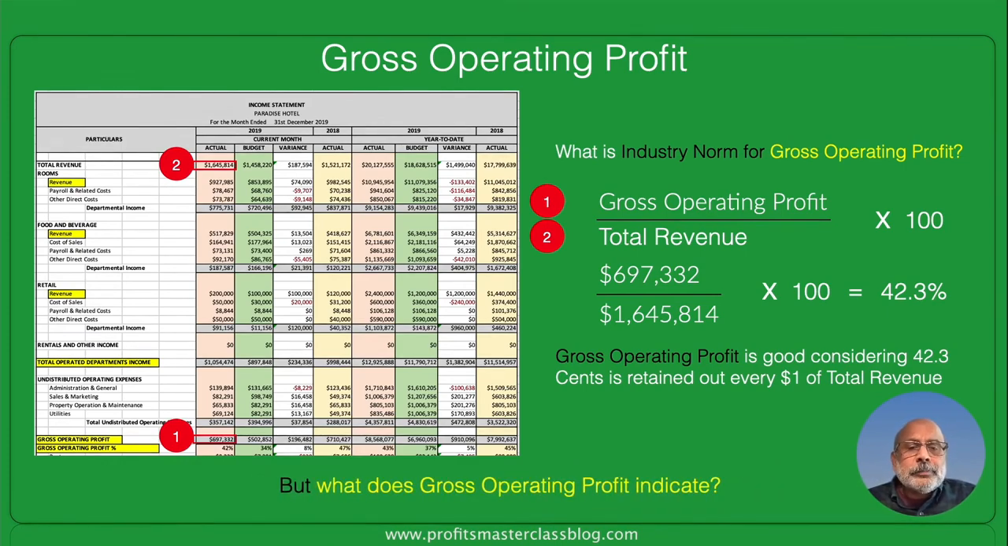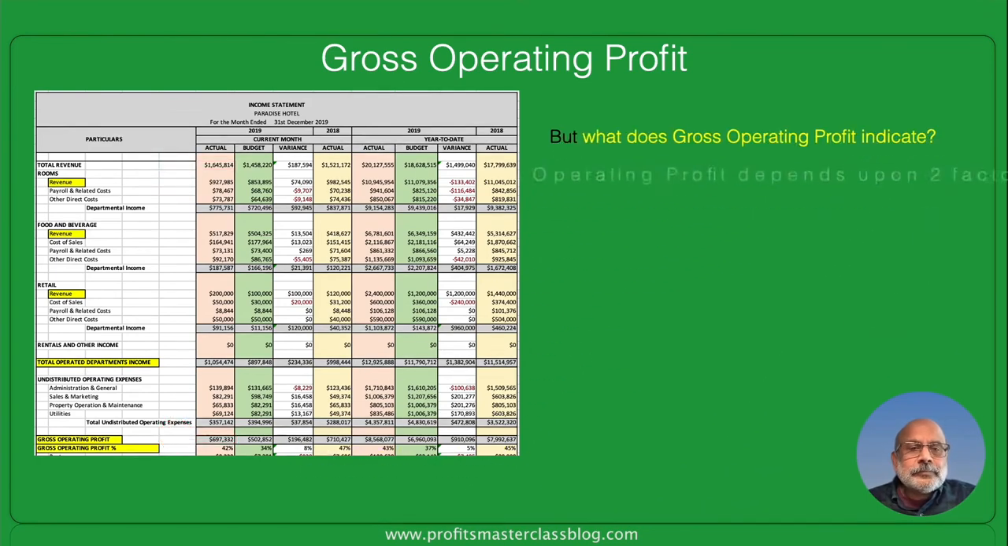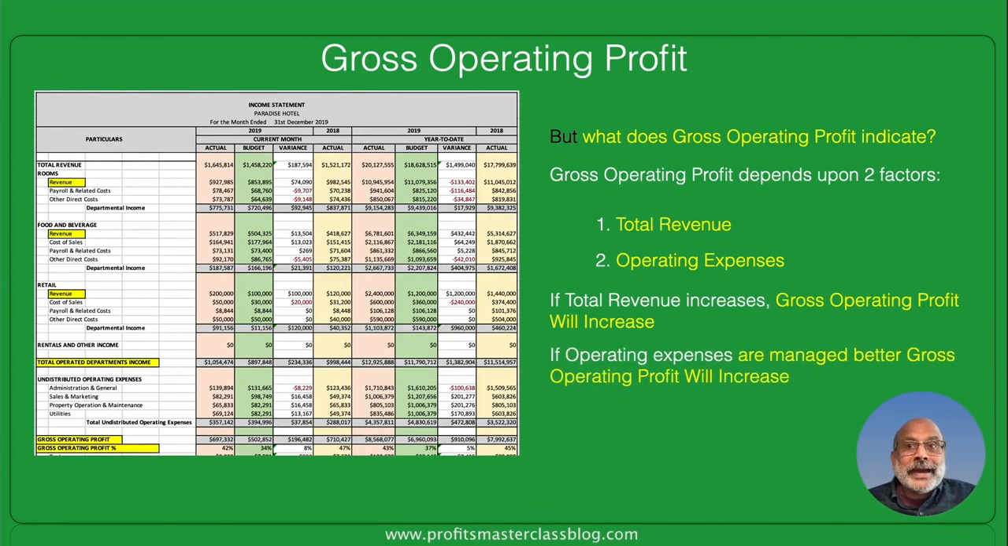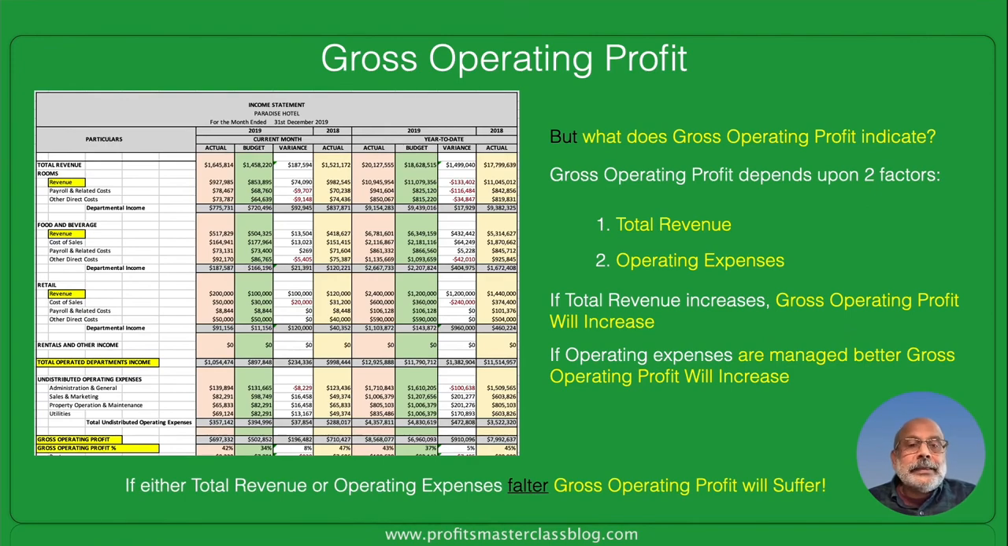But what does this gross operating profit ultimately indicate? We have seen earlier that gross operating profit depends upon two factors. First of all, total revenue, and then secondly, very important, operating expenses. It's important to know that if total revenue increases, gross operating profit will also increase. If operating expenses are managed better, as in they are decreasing, gross operating profit will increase again. The most important thing to understand is that either of the two results in a gross operating profit increase. At the same time, if either the total revenue decreases or operating expenses increase, your gross operating profit will come down.